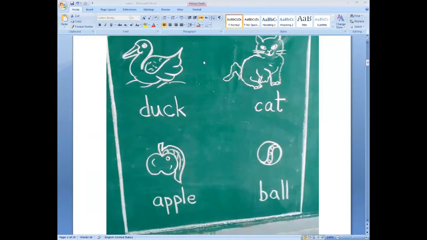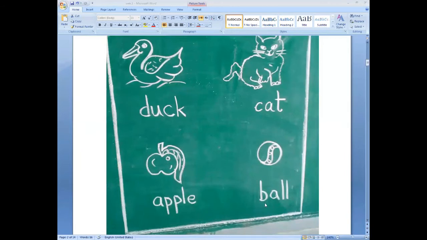Okay, A is the first letter of the alphabet, A to Z. So here apple is the first alphabetical word. Okay, do you know which letter comes after A? Yes, B. B for ball.